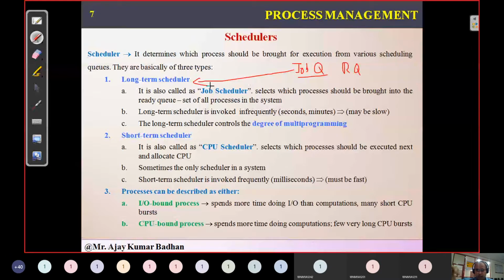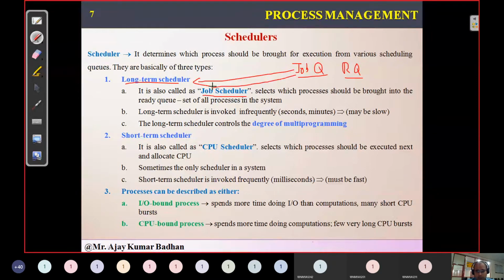So who is going to select that? The operating system by itself cannot do the functioning, so it requires someone. That is the long-term scheduler. He is the one who gets the processes from the job queue and stores them. That's why we call this the long-term scheduler. Why long-term? At a time it selects a few and stores them. Later, after some time, it again picks a few processes. So it takes a long time each and every time we are selecting processes. Moreover, we also call it a job scheduler.